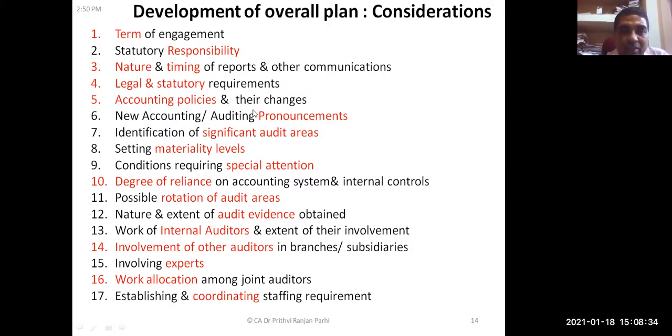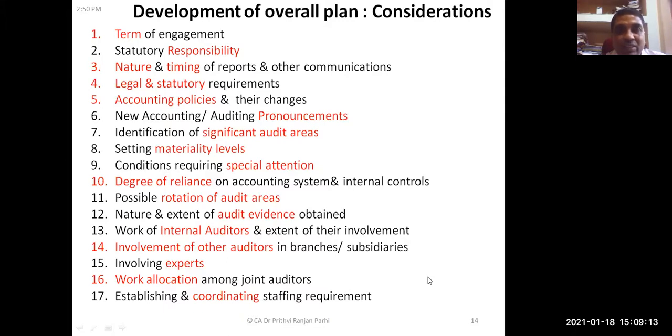The new accounting and auditing pronouncements, identification of significant audit areas, setting of materiality level, conditions requiring special attention, degree of reliance, possible rotation of audit areas, nature and extent of audit evidence, work of internal auditors, involvement of other auditors, involving experts, work allocation among joint auditors, establishing and coordinating staffing requirements.